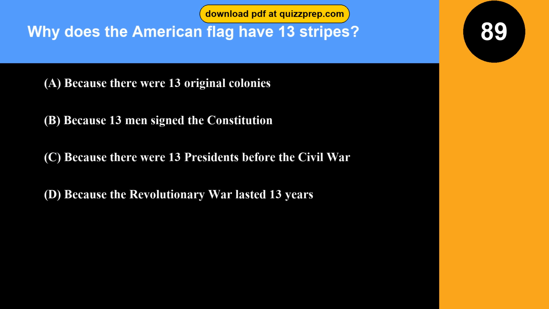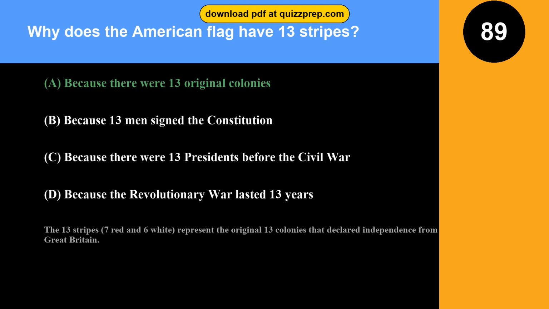Question 89. Why does the American flag have 13 stripes? Option A, because there were 13 original colonies. Option B, because 13 men signed the Constitution. Option C, because there were 13 presidents before the Civil War. Option D, because the Revolutionary War lasted 13 years. The correct answer is option A, because there were 13 original colonies. The 13 stripes, 7 red and 6 white, represent the original 13 colonies that declared independence from Great Britain.